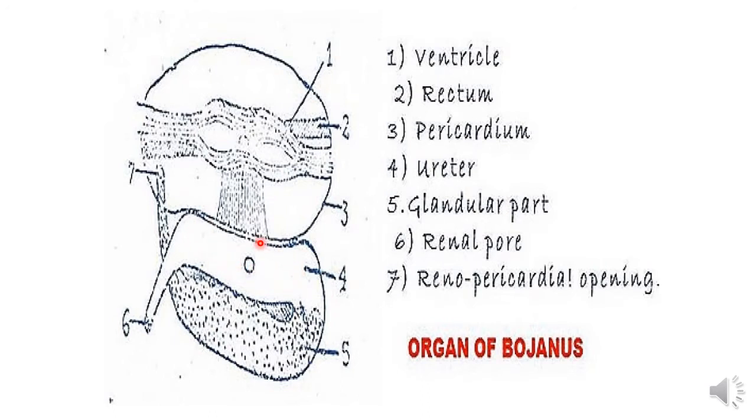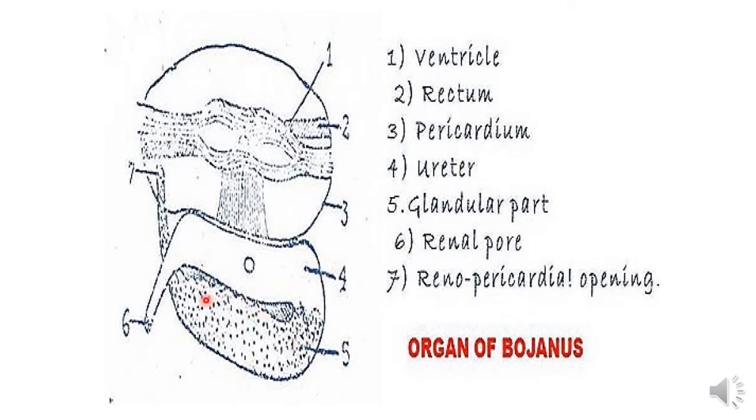The dorsal part of the excretory system or kidney is known as the urinary bladder, and the ventral part of the kidney of the Unio, or organ of Bojanus of Unio, is known as the kidney proper.